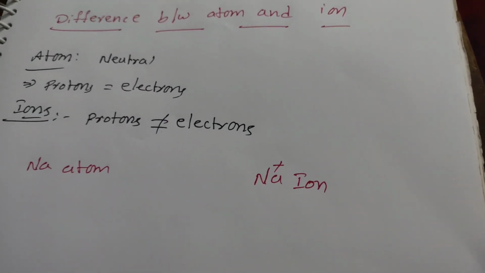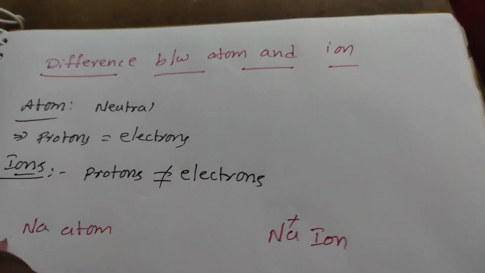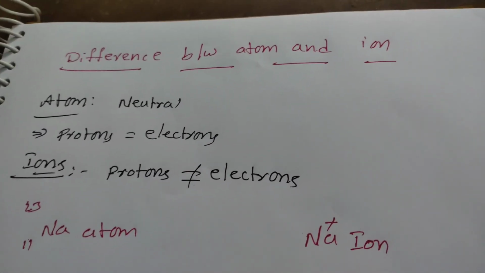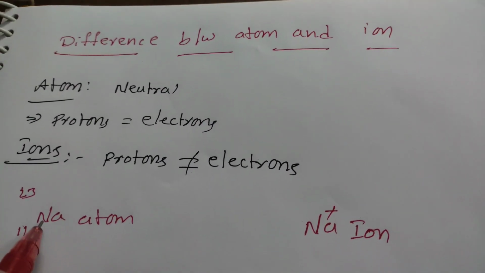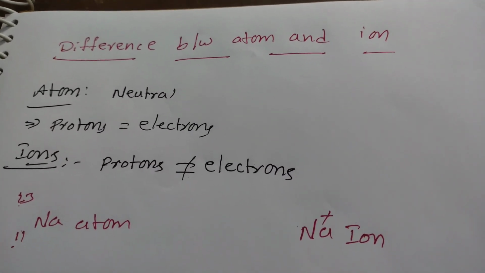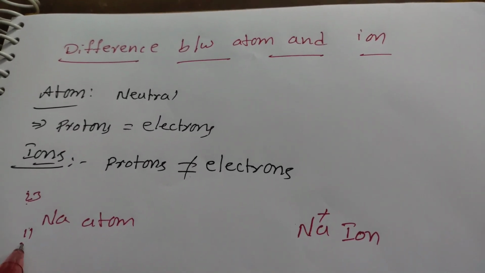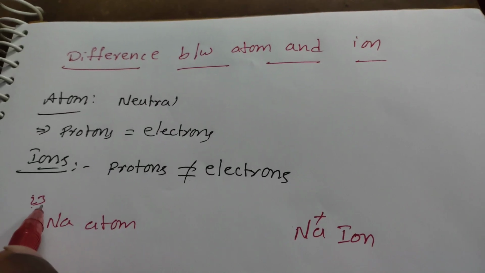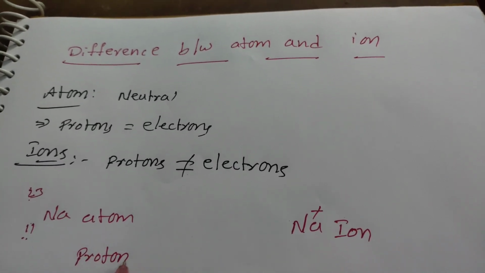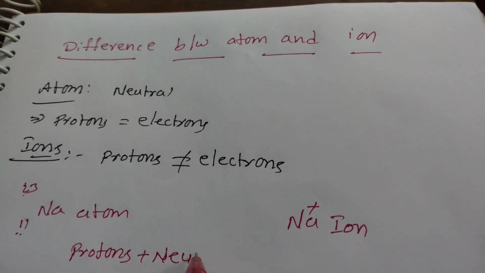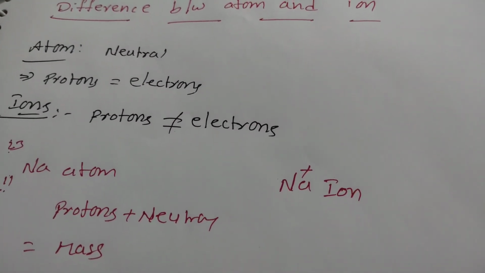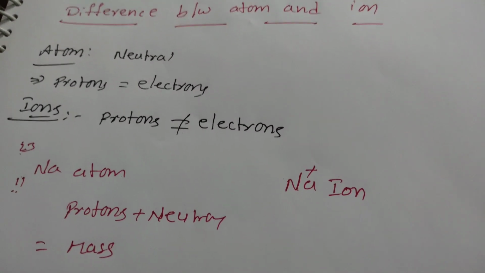In sodium, the atomic number is 11 and the mass number is 23. Whenever we write the atomic number, always write it on the left side, down of the element, and the mass number you can write on the top side. In sodium, the number of protons is 11 and the mass number is 23. You already know that protons plus neutrons is equal to the mass number. So the sodium mass number is 23.